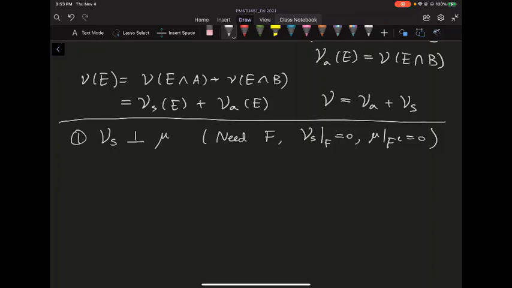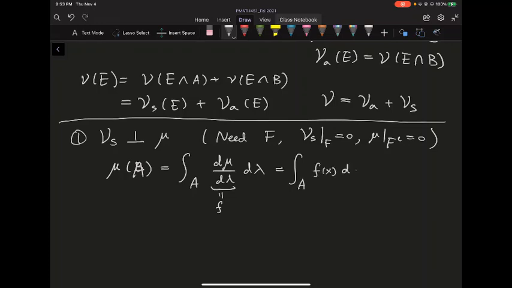Well, we know one thing. We know mu of A. By the Radon-Nikodym derivative, that's the integral of d mu over d lambda d lambda, which by definition is just the integral over A of f of x d lambda.